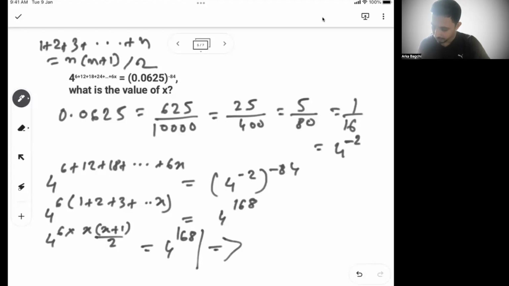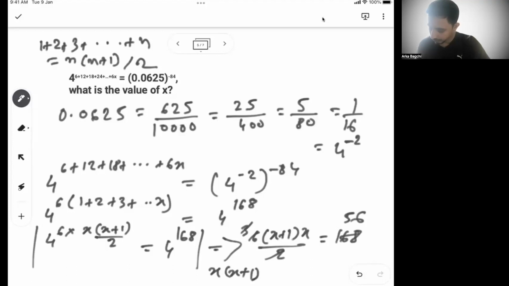So from here, we can say clearly that 6 into x into x plus 1 by 2 is equal to 168, right? You know this, so this is 3. 3 gets cancelled, this is 56. So I can say x into x plus 1 is 56. So that typically gives me x as 7. So the value of x is 7, right? So hope this is clear.